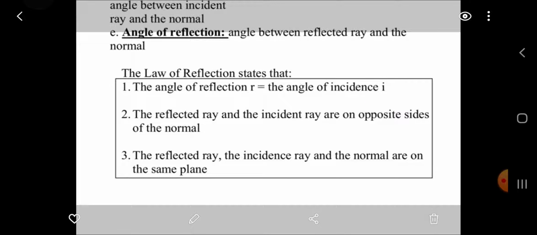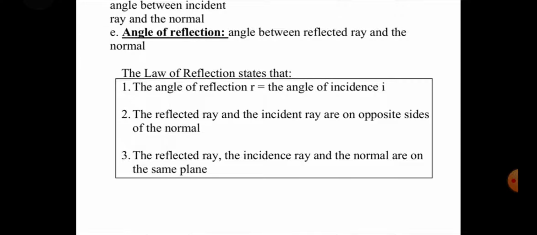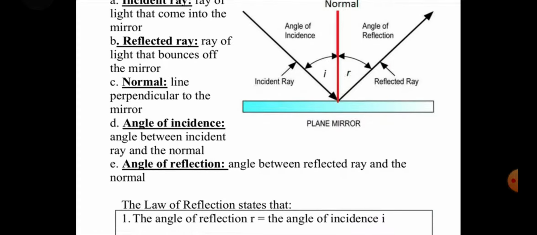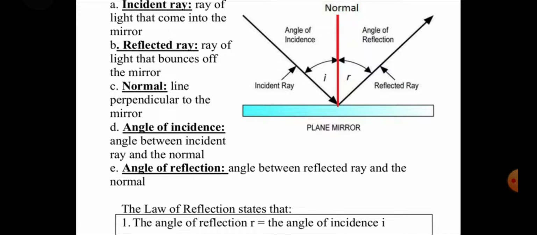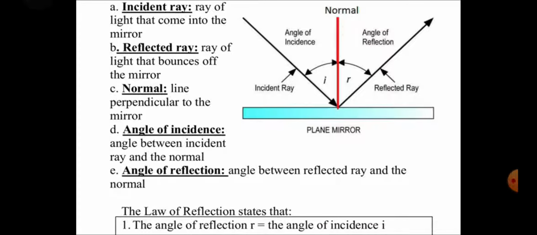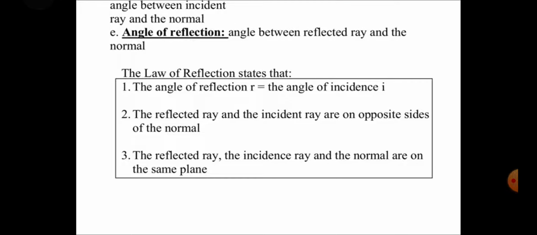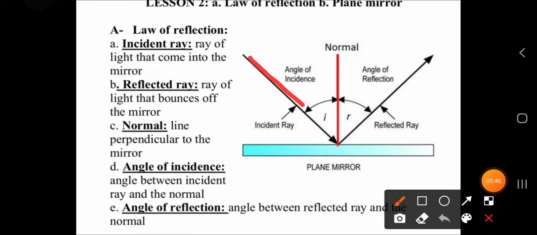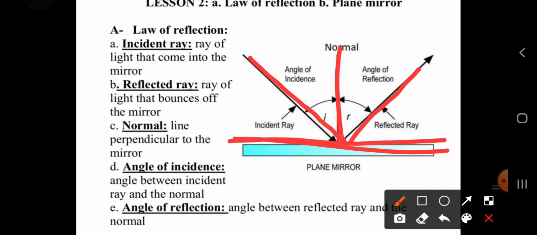Second, the reflected ray and the incident ray are on opposite sides of the normal. We can see that a normal is there, so the reflected ray and the incident ray are on opposite sides of each other. Third, the reflected ray, the incident ray and the normal are in the same plane, meaning all three lie in the same plane with each other.